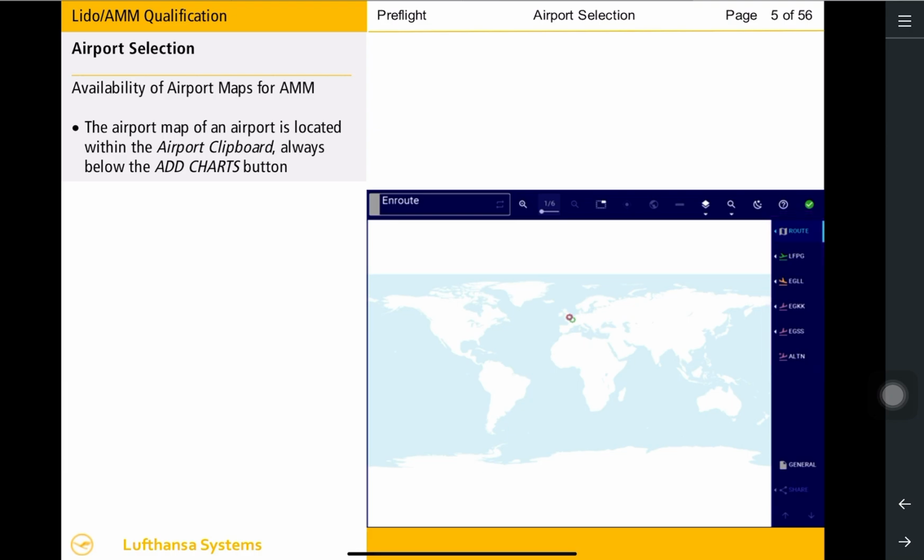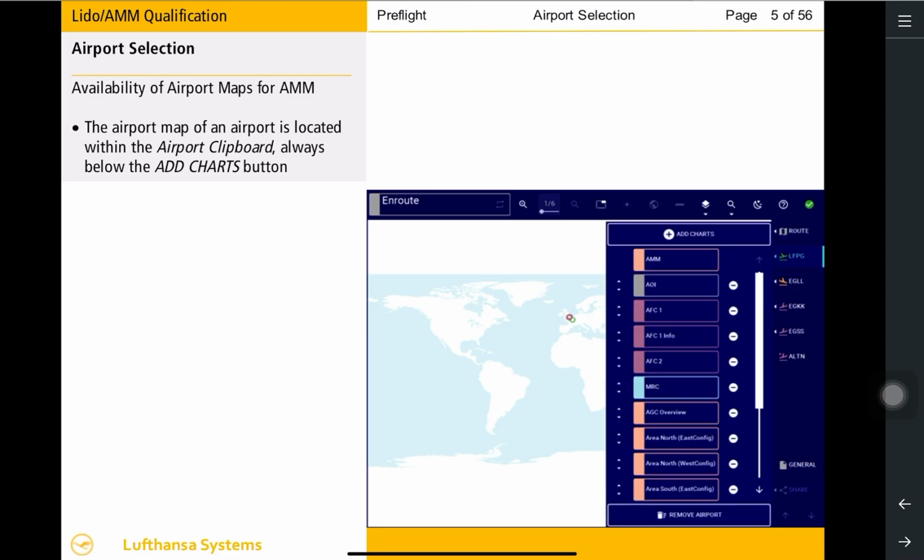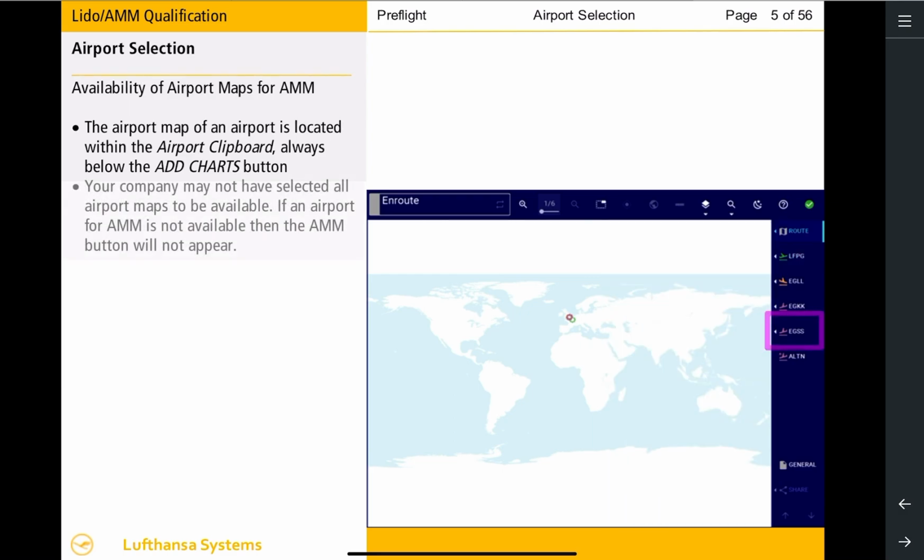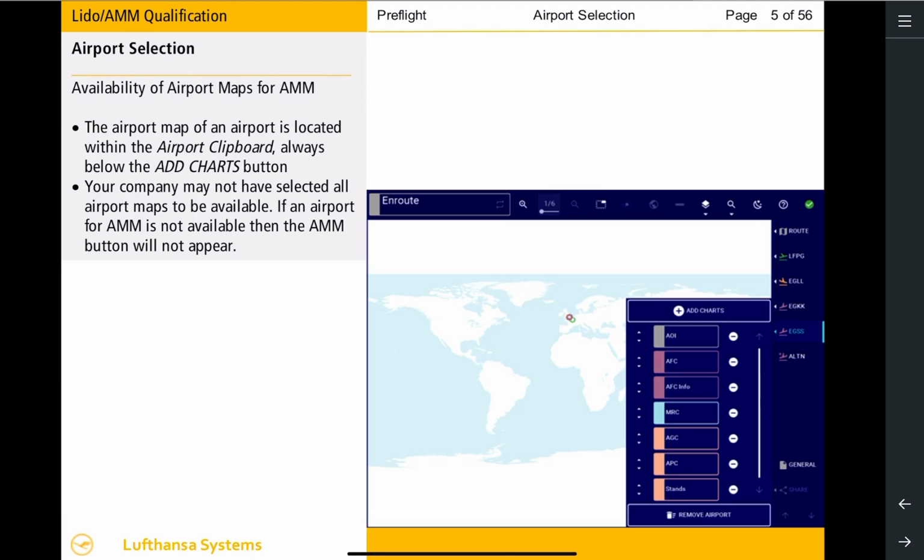If an airport map for Lido AMM is available, it will automatically appear through an AMM button located within the airport clipboard. Any airport map available for Lido AMM can always be found as the second button from top and beneath the Add Charts button. If an airport for Lido AMM is not available, then the AMM button will not appear.